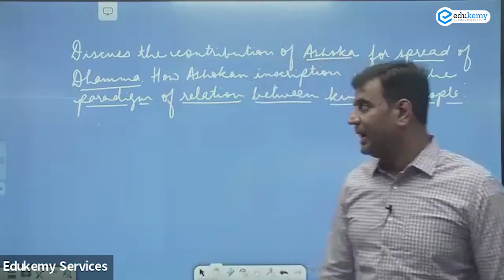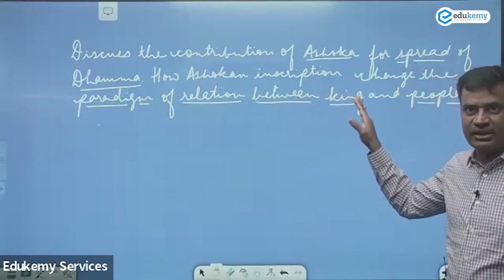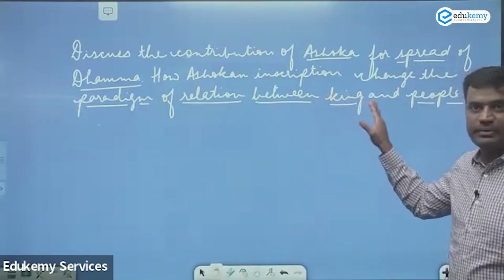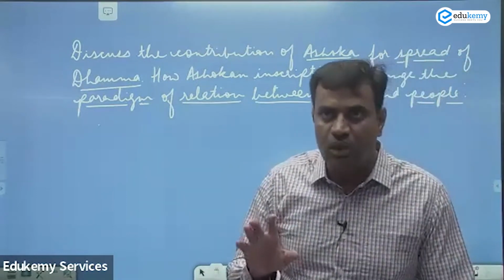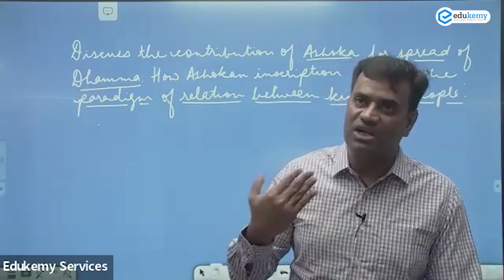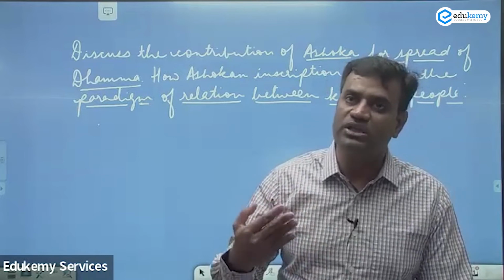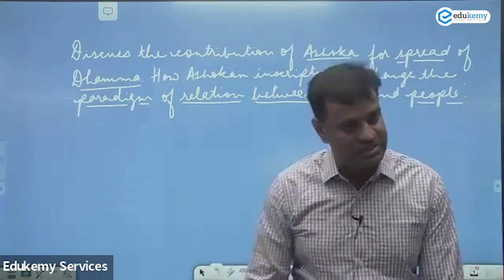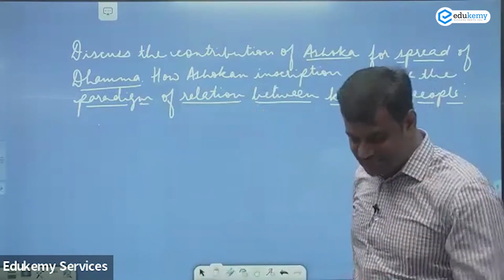And then at the same time, you can also write how it was a paradigm shift between king and people, because Ashoka became the first ruler to talk to his people directly through rock inscriptions, and he gave instructions rather than dictated terms, unlike other rulers. And through instructions, he wanted to unite the heterogeneous sections under one political identity. Write the body part of this answer.